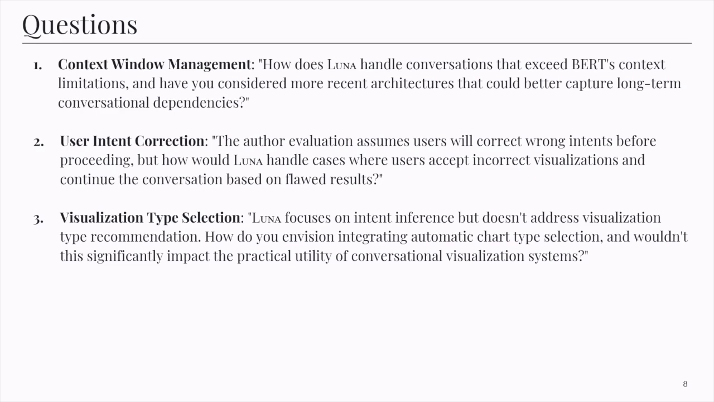The next question: the authors' evaluation assumes users will correct wrong intents before proceeding. But how would Luna handle cases where users accept an incorrect visualization and continue the conversation based on the flawed results? The third question: Luna focuses on intent inference but doesn't address visualization type recommendation. So how do the authors envision integrating automatic chart type selection, and wouldn't this significantly impact the practical utility of conversational visualization systems?